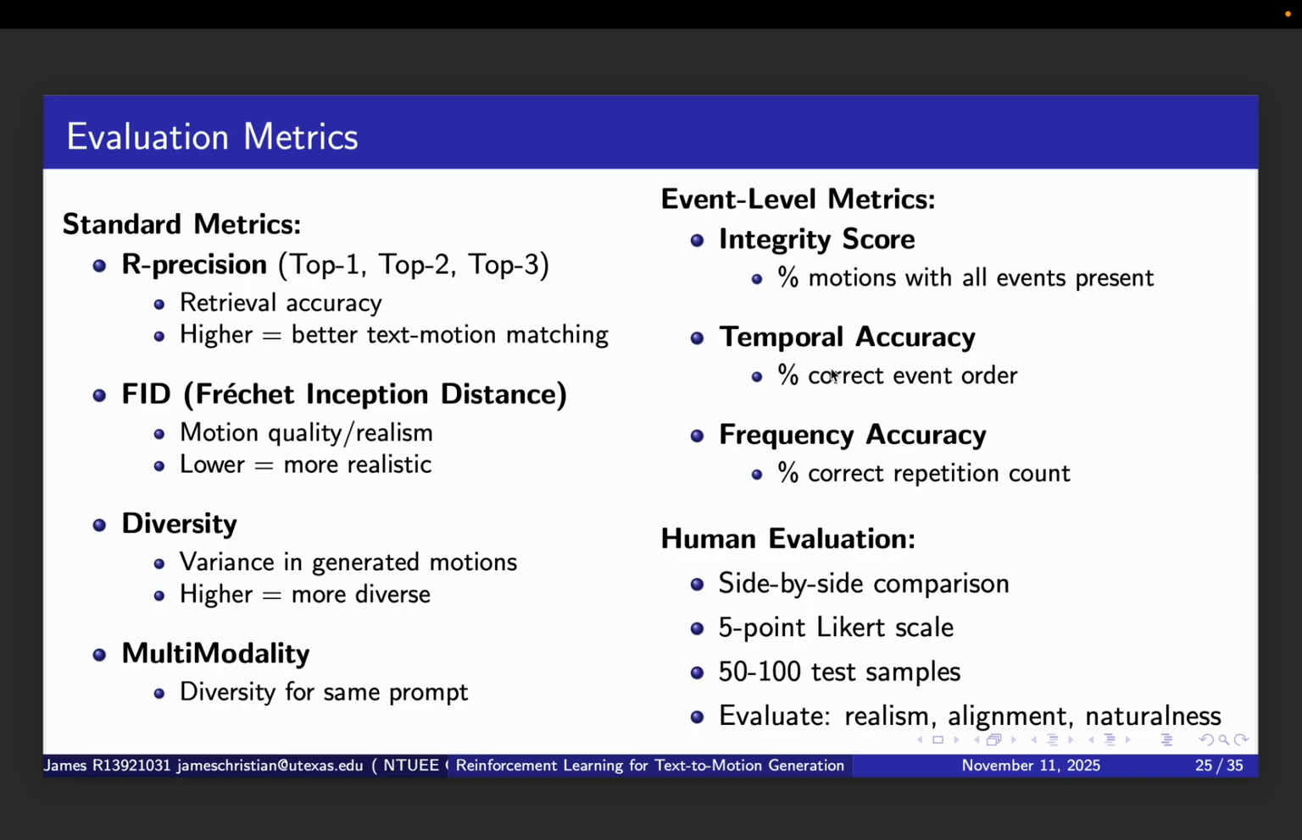Third, optional human evaluation for validation. We will do side-by-side comparisons where humans choose between our method and baseline. We'll use a 5-point Likert scale rating realism, alignment, and naturalness. We will evaluate 50 to 100 test samples, which is enough for statistical significance. Together, these metrics give us a comprehensive picture of performance from multiple angles.